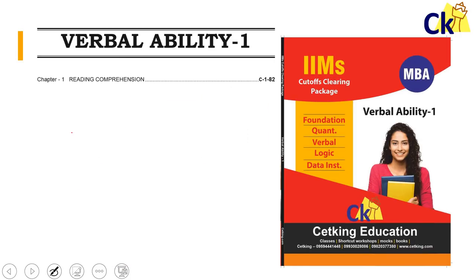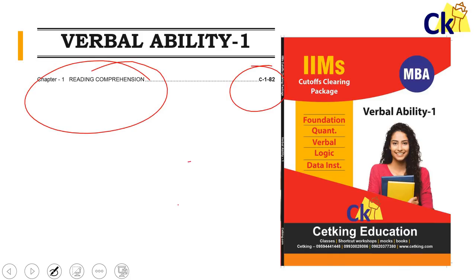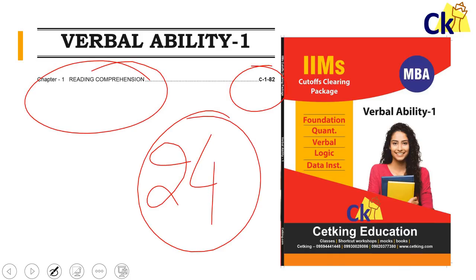Moving to the verbal section, one book is dedicated to RC because 24 questions are based on RC. So I want you to complete these 82 pages, then online tests, online mocks, everything I want you to do online. The RC book is designed in such a way that we start with small RCs, paragraph based RC, then we move to bigger RCs, fact based RC, inference based RC. So everything is covered in this book.